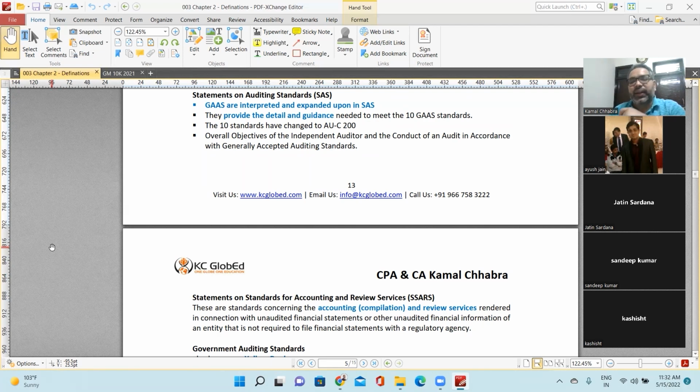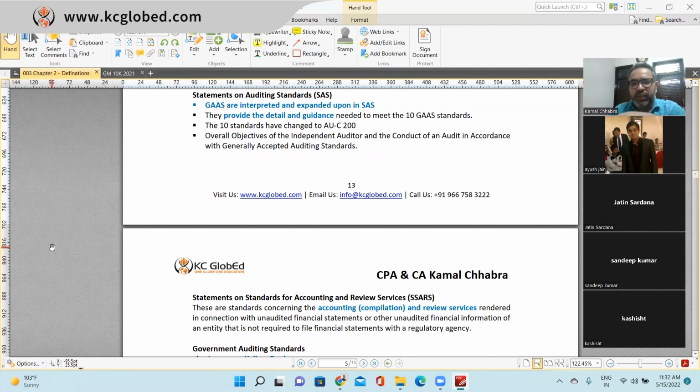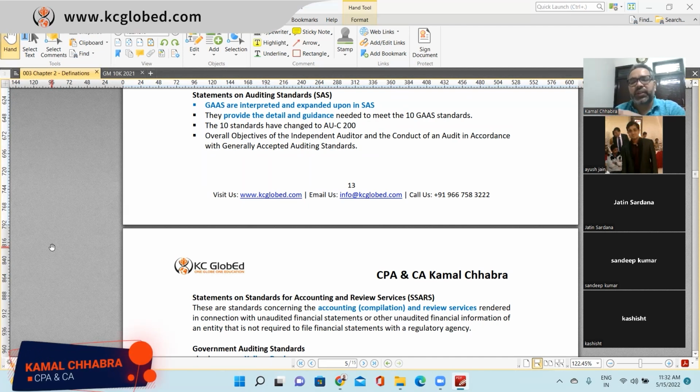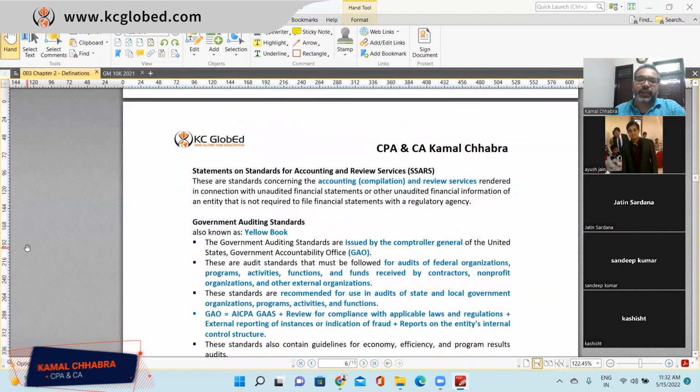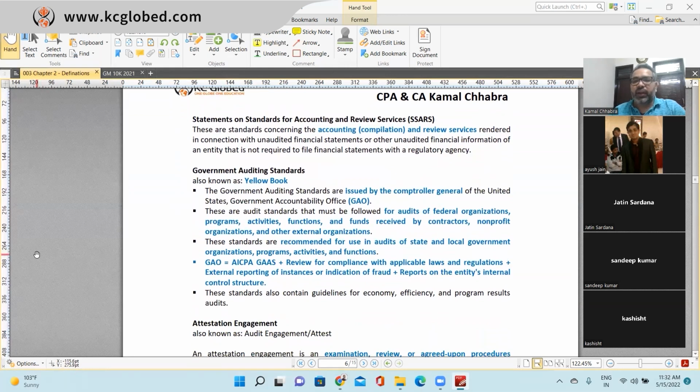So a statement on auditing standards is explaining or giving the detail about the respective auditing standard. They provide the detailed guidance needed for all the 10 GAAS we have in the US, and these 10 standards come in AU codification 200. AU means auditing, C means codification, and 200 is the number of the codification under which all the GAAS come, right? The overall objective of the independent auditor is to conduct the audit in accordance with generally accepted auditing standards. And then statements on standards for accounting and review services.